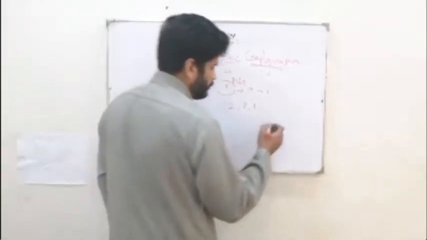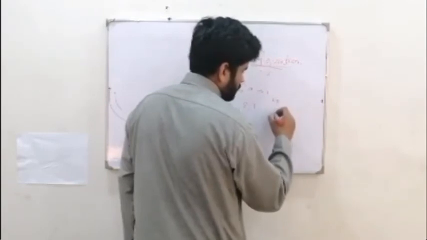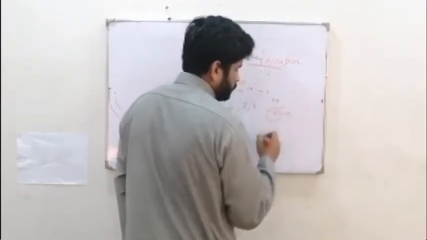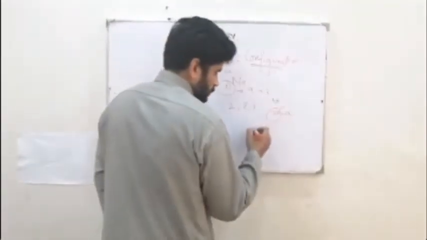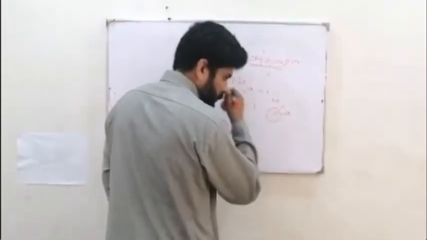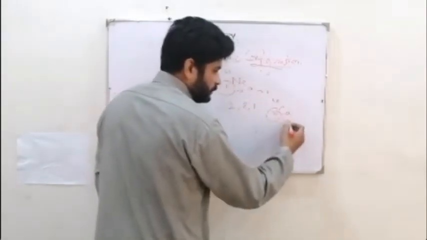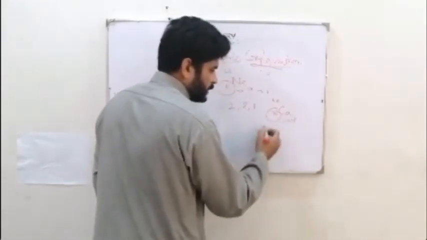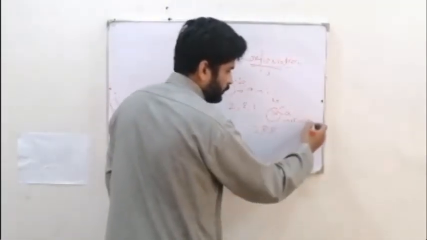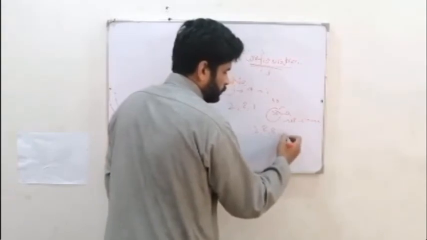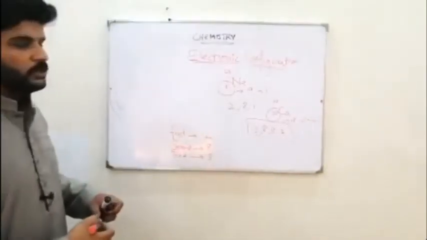Let's go for calcium. Calcium is 40 and 20. This 20 is distributed as 2 in the first shell, so you are left with 18, then 8 in the second shell, so you are left with 10, then 8 in the third shell, you are left with 2, and then 2. So this is the electronic configuration of calcium, which is 2, 8, 8, 2.